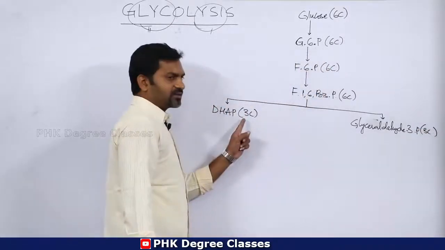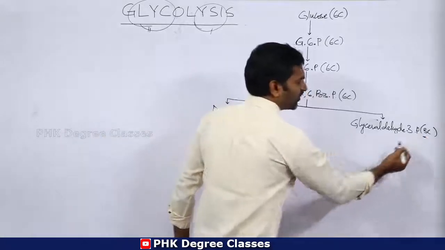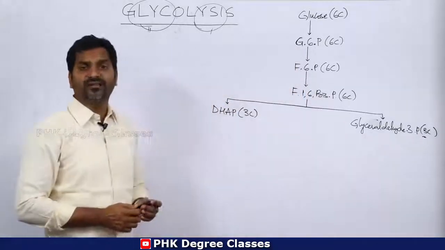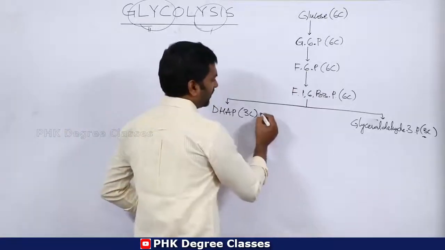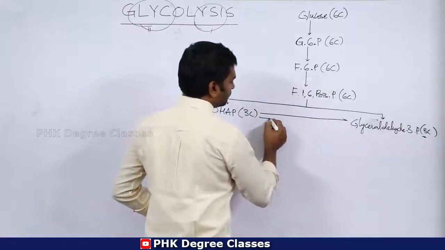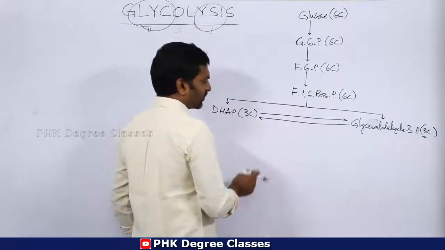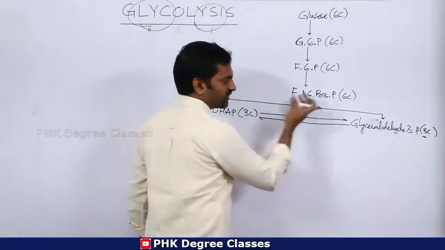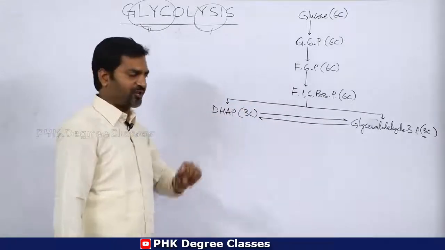So DHAP is a 3-carbon compound, and here glyceraldehyde 3-phosphate, G3P, is also a 3-carbon compound. Clear? This is a reversible, interconvertible reaction. Sometimes DHAP is converted into glyceraldehyde 3-phosphate, and glyceraldehyde 3-phosphate converts into DHAP.